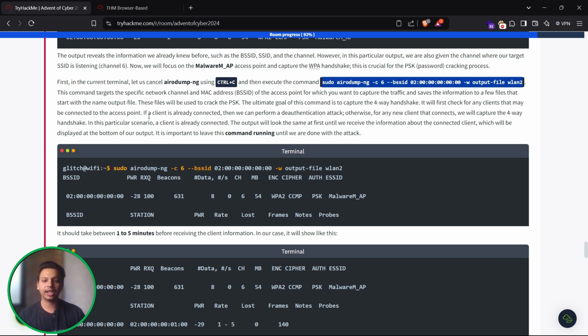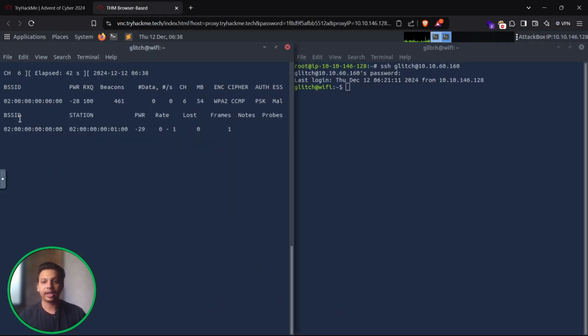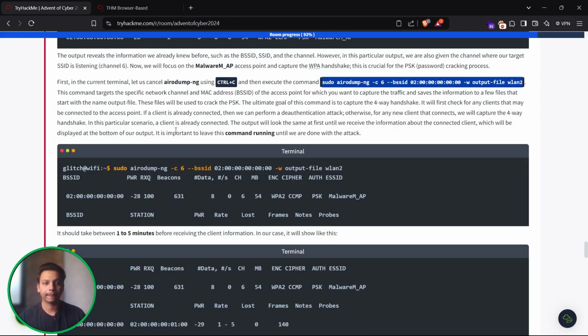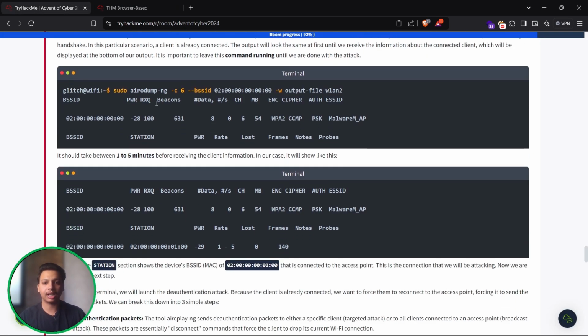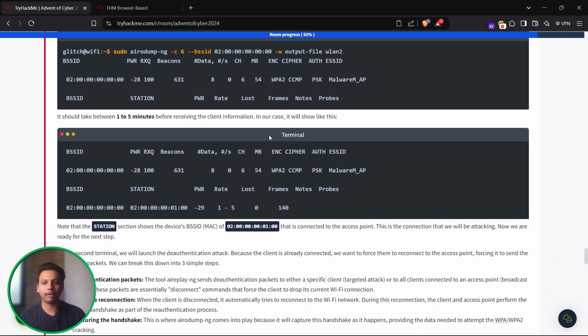In this particular scenario, a client is already connected. The output will look the same at first until we receive the information about the connected client. Okay, so we have got another one, that is the BSSID. Okay, so use this particular command. We can see we have already done it.